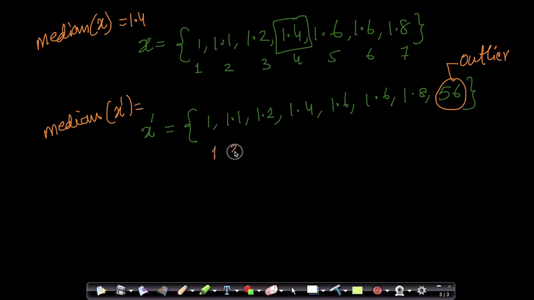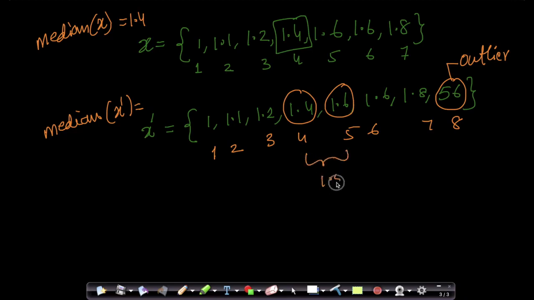Now how many indices do we have? 3, 4, 5, 6, 7, 8. So I have to take the fourth and fifth values and compute the average of both of them. The average is 1.5. So the median of x dash is 1.5, which is very similar to the original. By adding just one point, instead of taking the fourth value, you're taking the average between the fourth and fifth value. The one nice property about the median is, if you have a small number of erroneous points or outliers, it can't corrupt your value of median much.